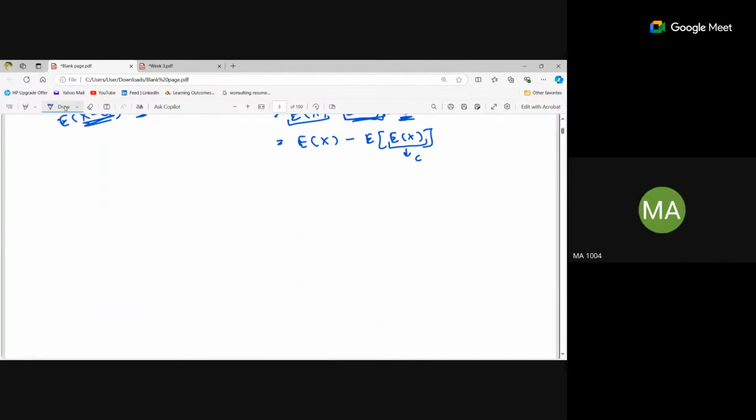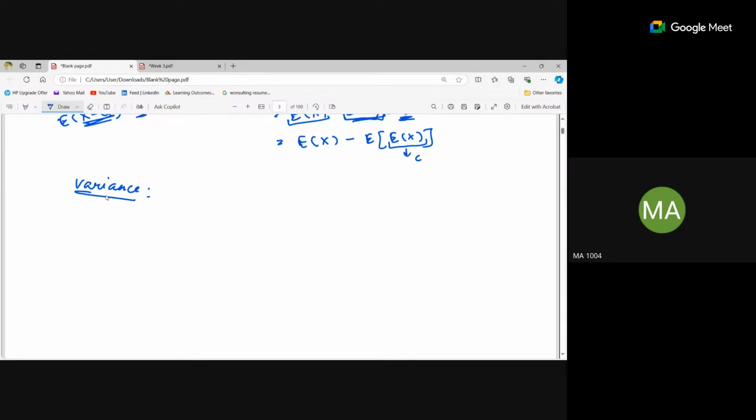Let's go to the other section, which is variance. In expectation, we calculated the average value. So why do we calculate the variance? We calculate the variance to know the spread of the data, right?